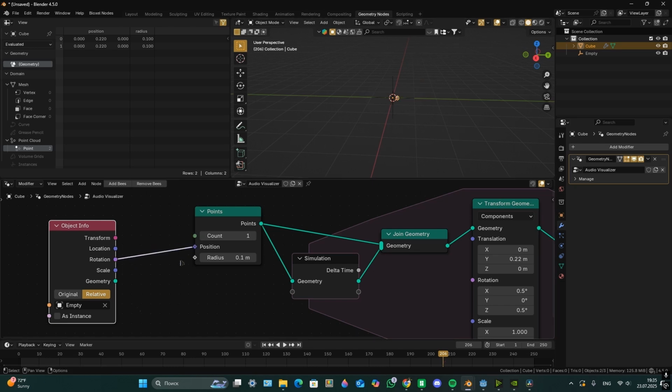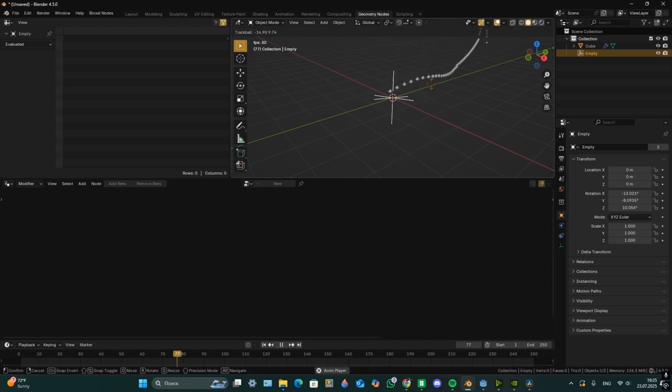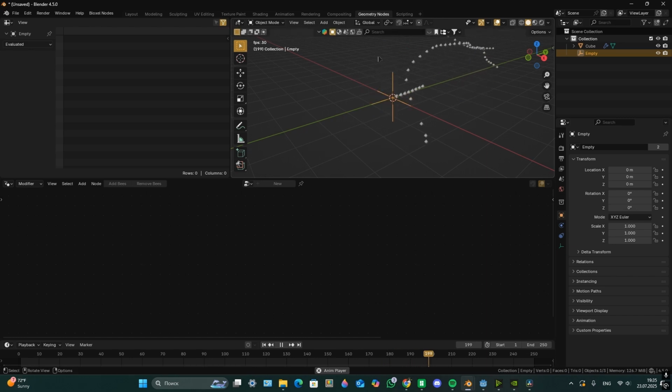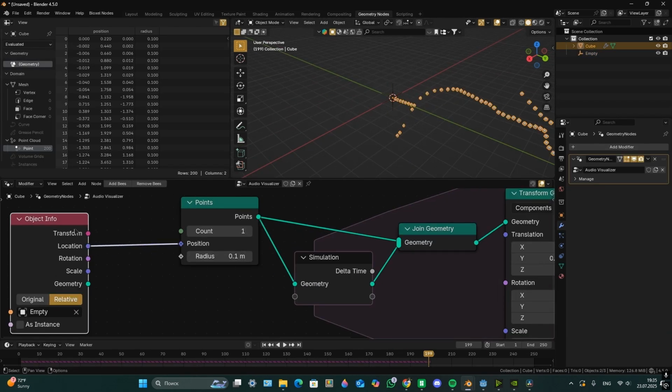You can also put a rotation in position, and if you're going to rotate on different axes, it's going to make the points on different positions. It's also gonna make some cool effects like that. But I still prefer location in position result.